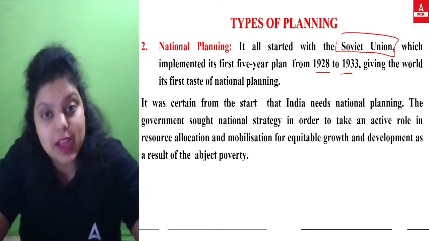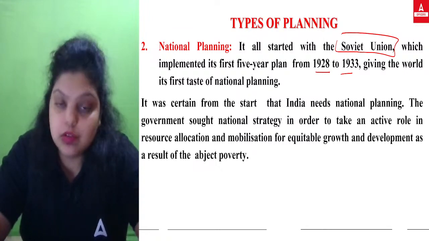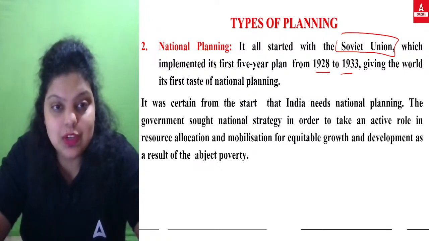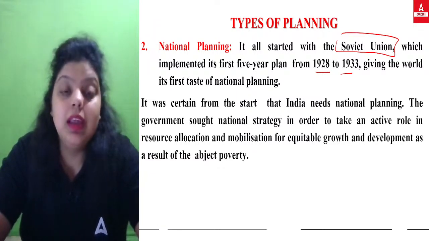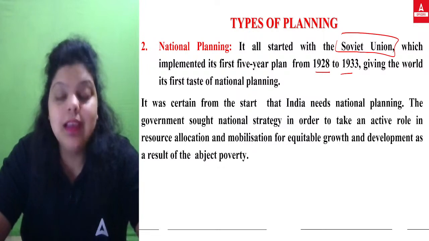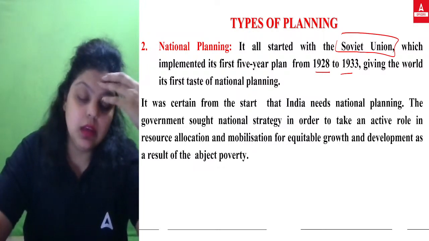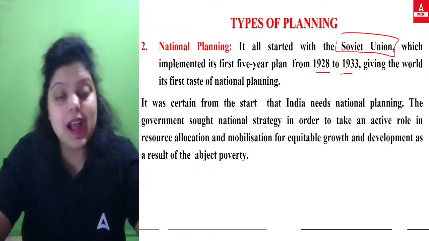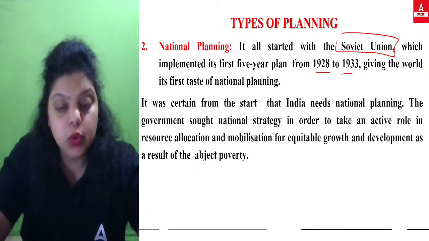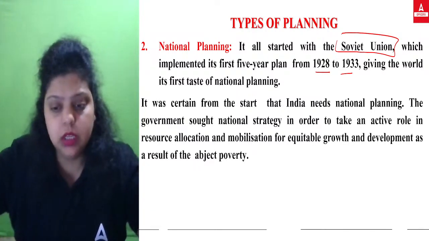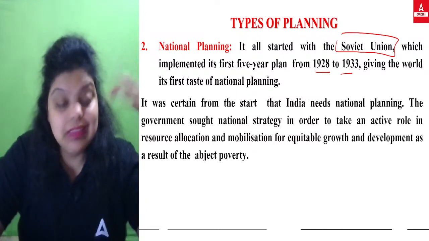The government sought a national strategy in order to take an active role in resource allocation and mobilization for equitable growth and development, as a result of abject poverty. At the time we got independence, we needed a national plan that would help the whole country reach a stable point.